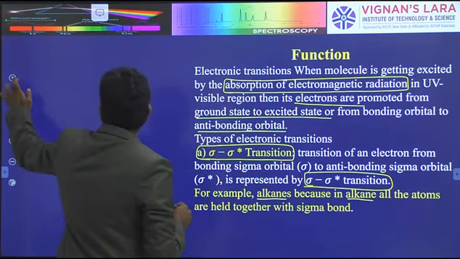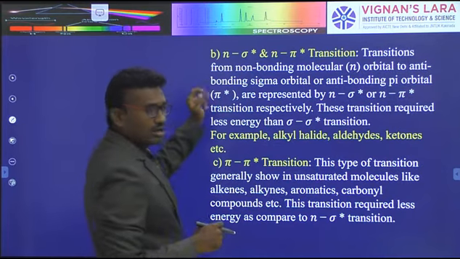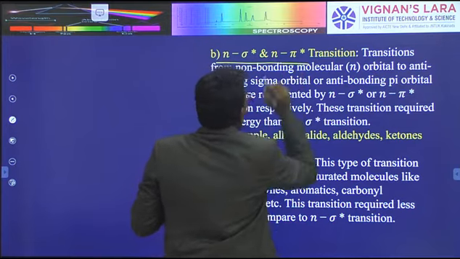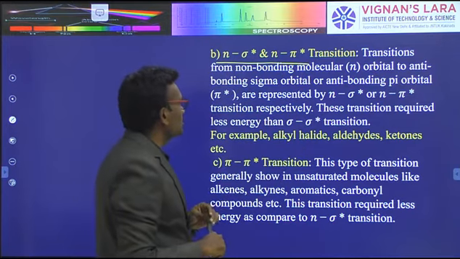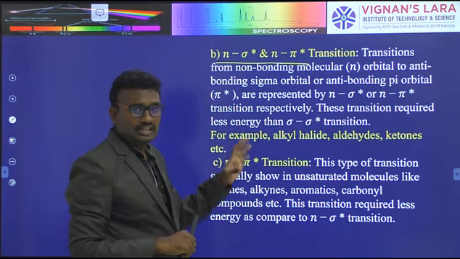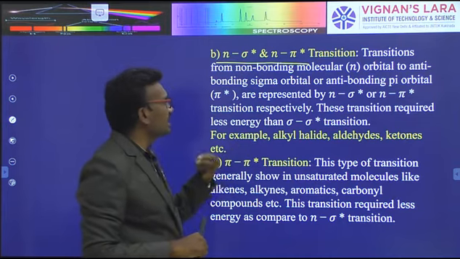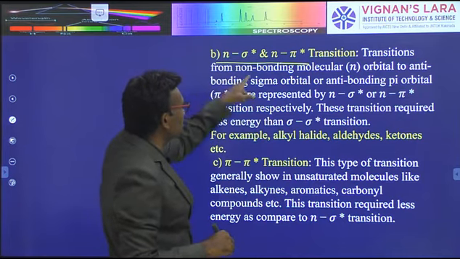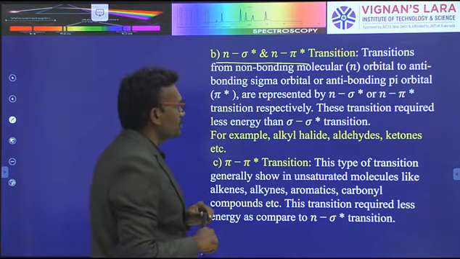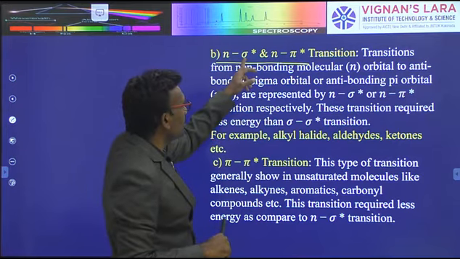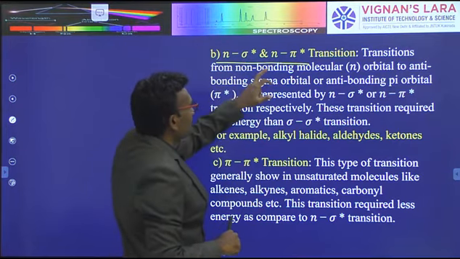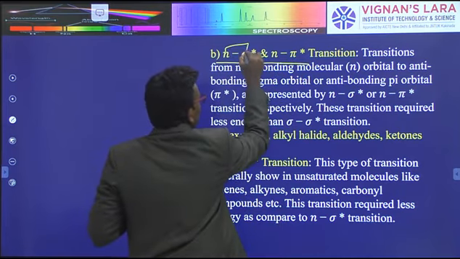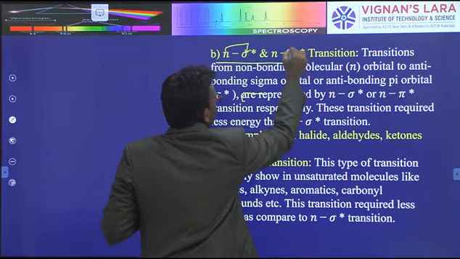The next transitions are the n to pi star and n to sigma star transitions. Both require an equal amount of energy. In these transitions, electrons from non-bonding molecular orbitals, where n means non-bonding, are transferred to anti-bonding sigma orbitals or anti-bonding pi orbitals, that is, sigma star and pi star.